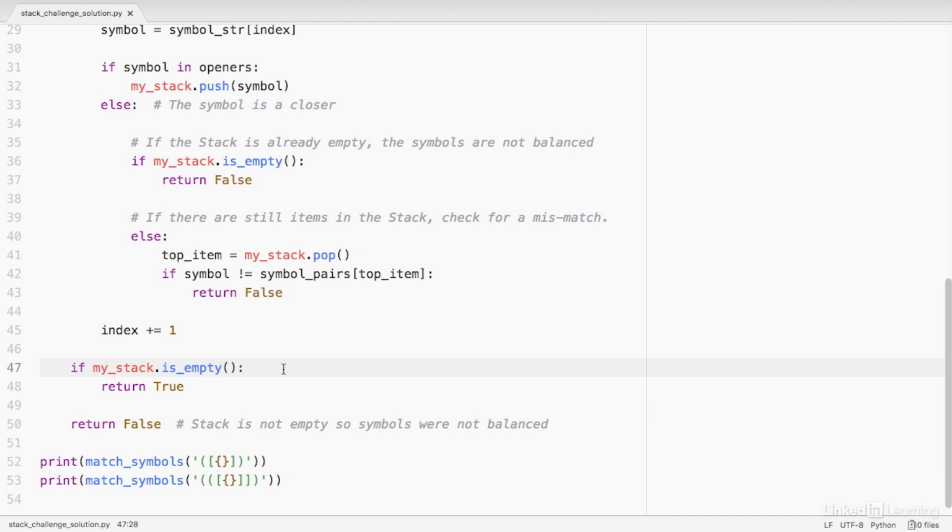You can see at the bottom here I have two test cases. The first one on line 52 does have balanced symbols inside the input string, but the second test case on line 53 does not have balanced symbols. So when I run this file in the terminal, what I expect to happen is the test case on line 52 will print true and the test case on line 53 will print false.